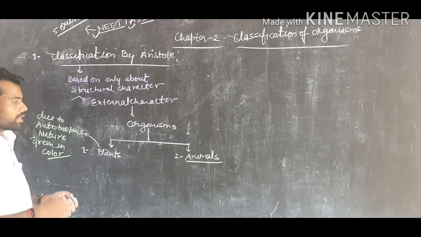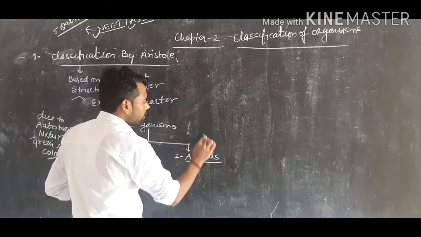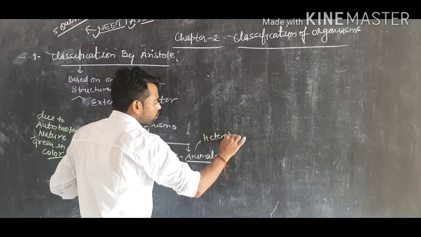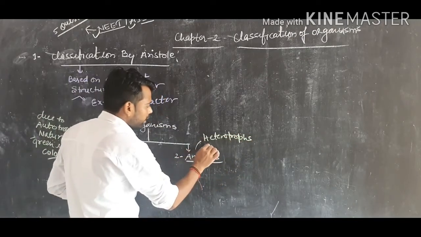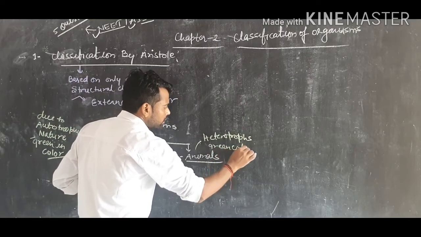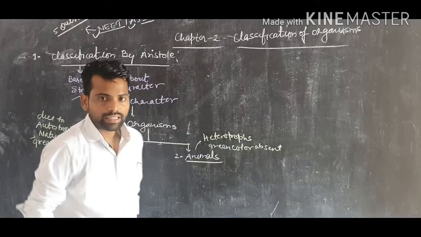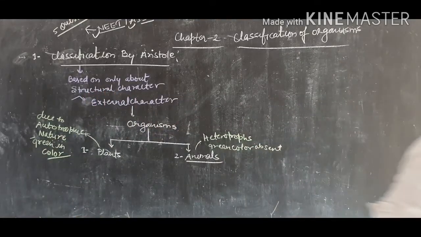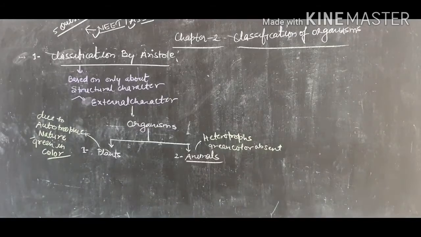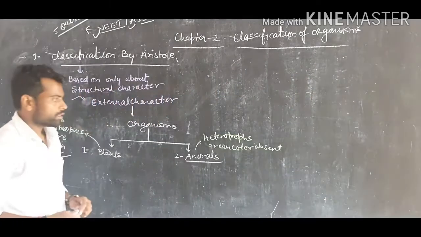Second, the organisms which cannot make their food by themselves, meaning they are heterotrophs, and green color is absent.